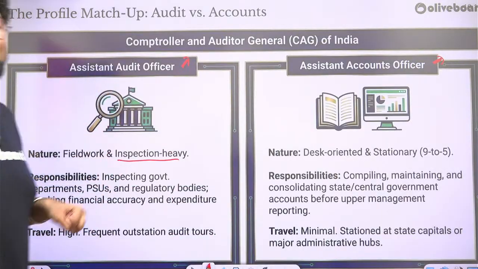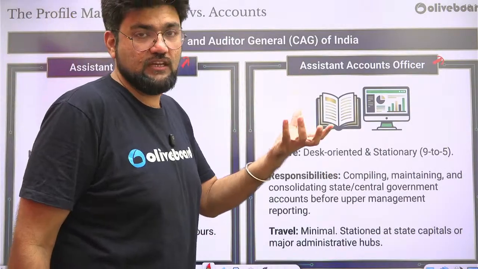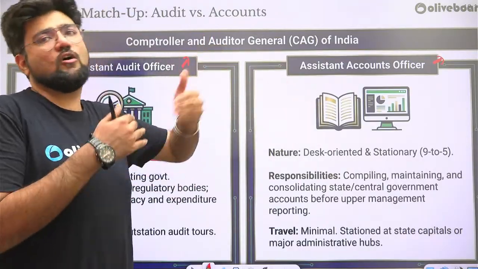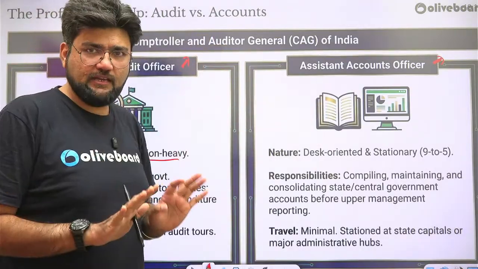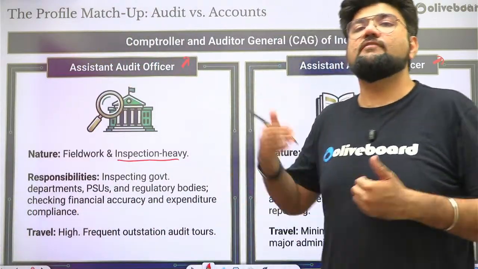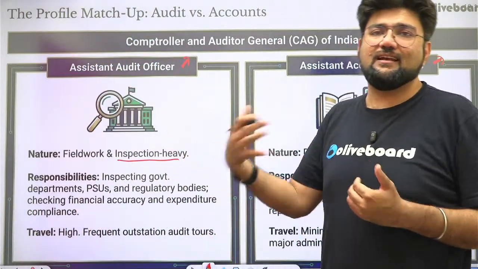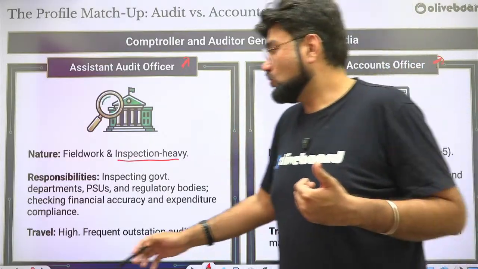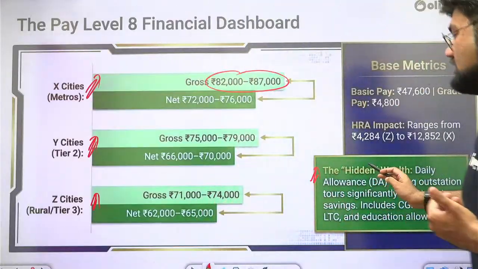So a per day allowance is granted in those days. For example, you are traveling for a week to another city altogether. So your accommodation, your travel, etc. will be taken care of by the government of India. And also there will be an allowance given to you for your food, for your general expenses. So which will save a lot of money in that time zone for you. So this acts as an additional benefit, an additional perk here.